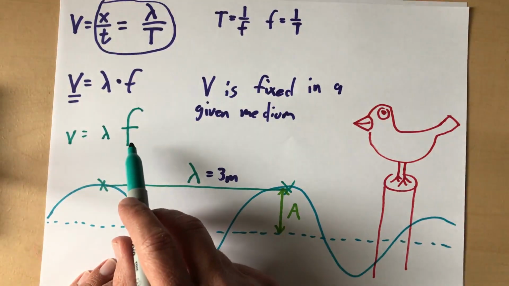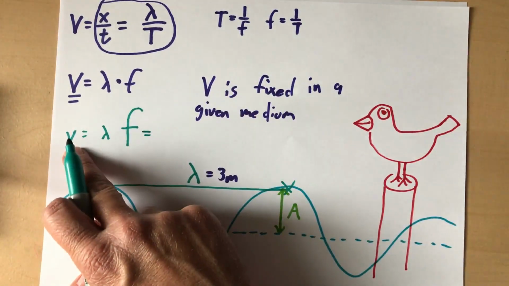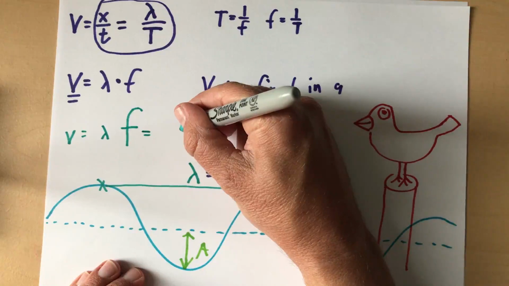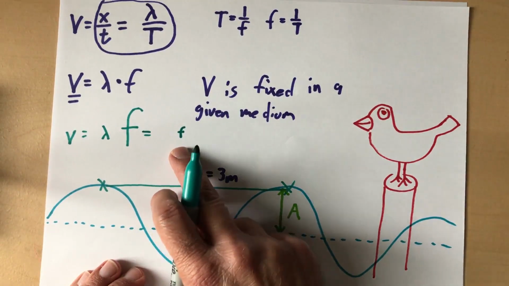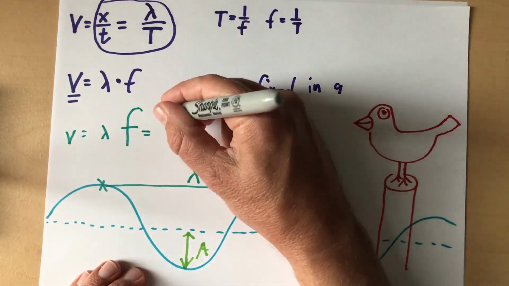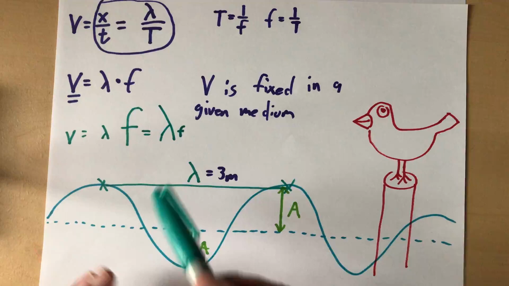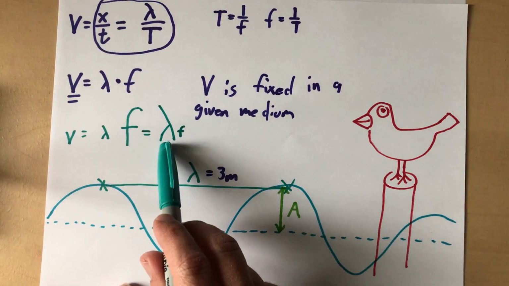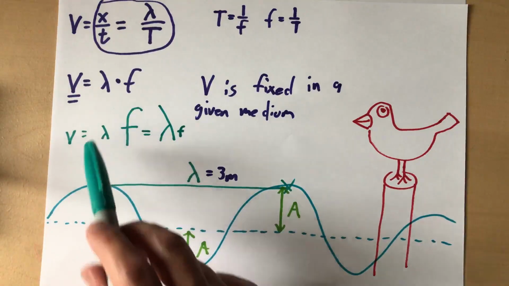So big frequencies go with small wavelengths. But because that velocity can never change, what if we made a really low frequency, a really small frequency? Then, because this velocity always has to be the same number, we'd have to have a really big wavelength. So low frequencies go with big wavelengths, and high frequencies go with small wavelengths.